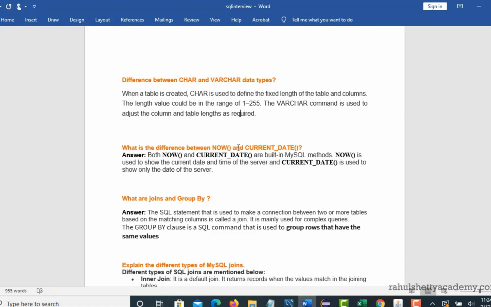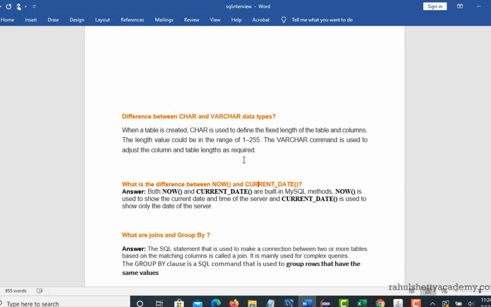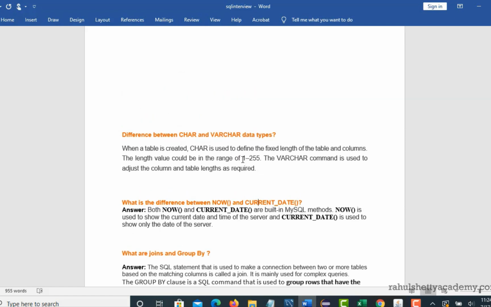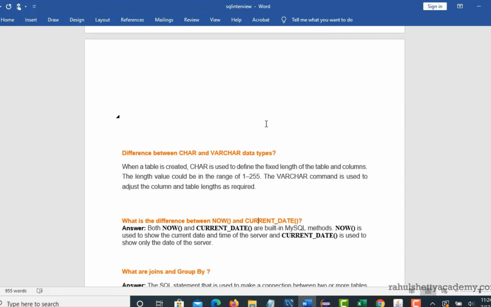Next, what is the difference between now and current date? See, both are built-in MySQL methods. I'm explaining this section based upon MySQL command syntaxes, because syntaxes vary based upon which database you are using, like MySQL, SQL Server, Oracle. There is a slight difference, but the overall concept is still the same. Basically, people frequently use these two commands if they want to get dates, but there is a slight variation.